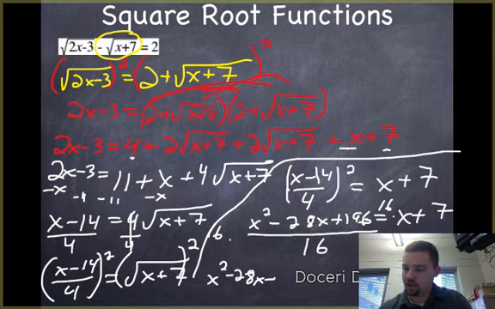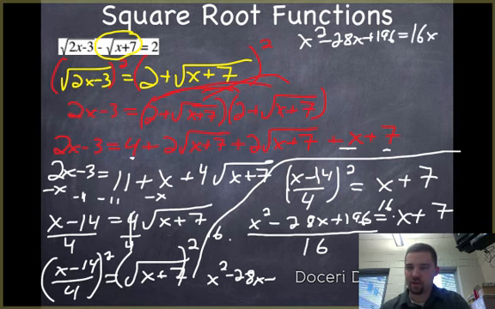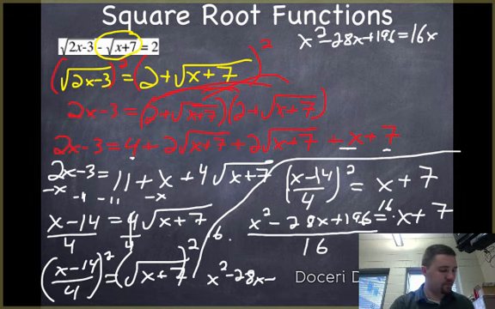Let's just do this up here. x squared minus 28x plus 196 is equal to 16x plus 16 times 7, which is 112.